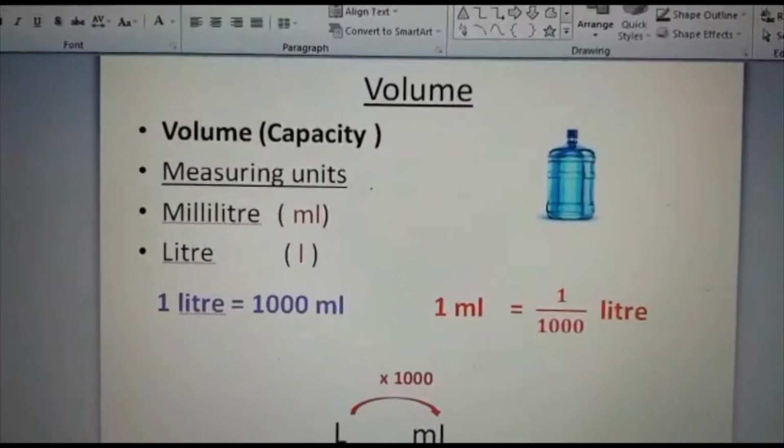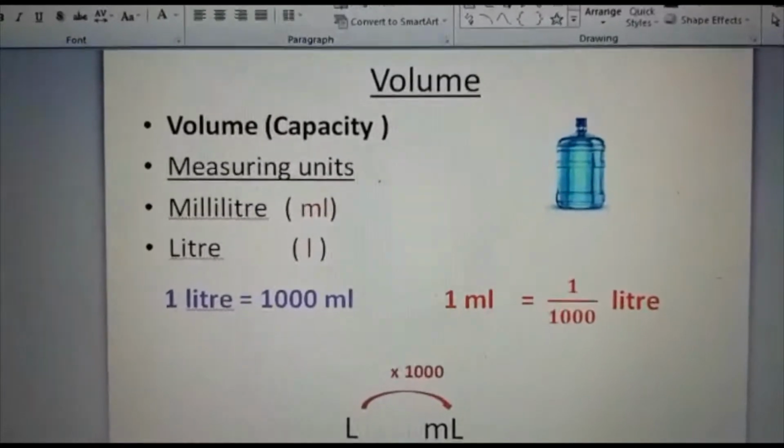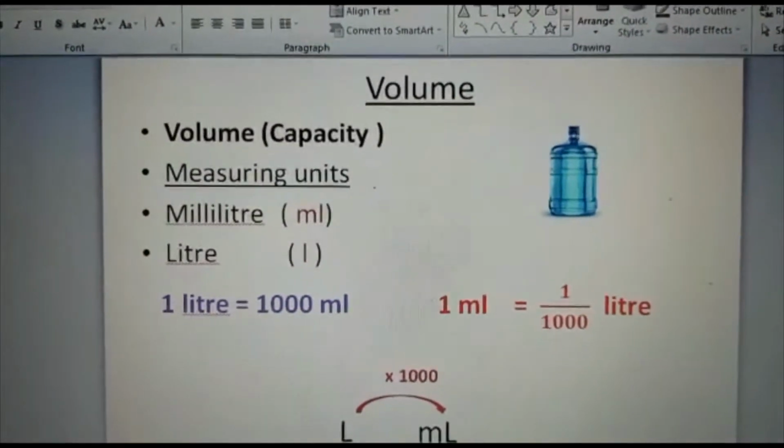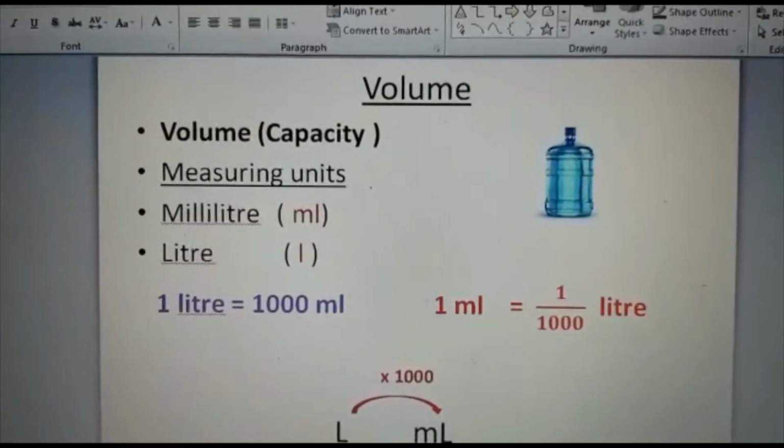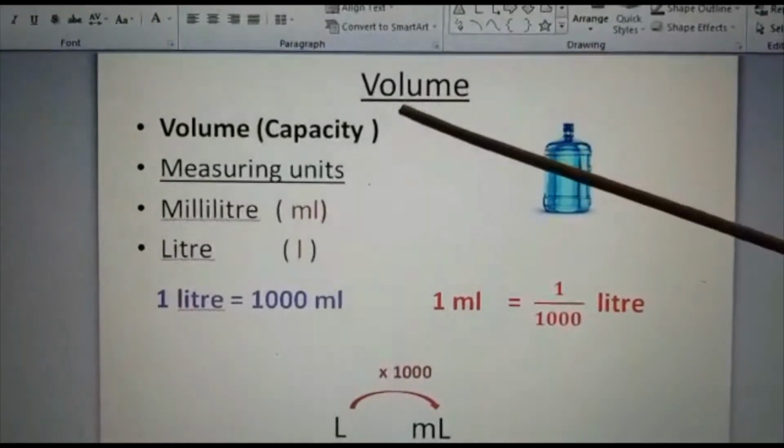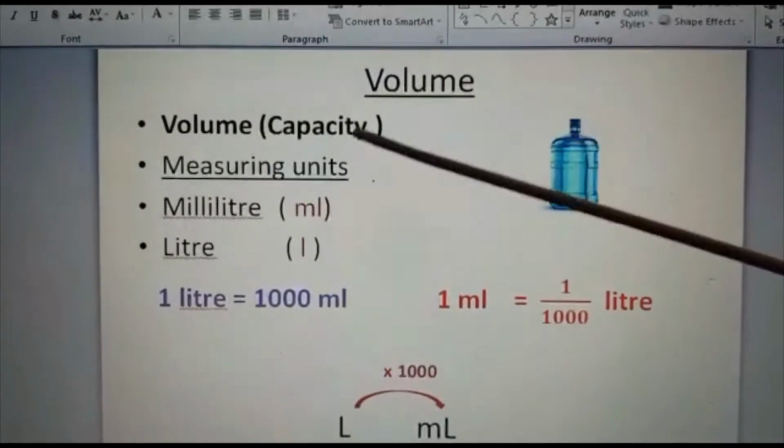Okay, so today we are going to start the third measurement. In the previous classes we studied about length and mass. Today we are going to study about volume. Okay, volume, or otherwise we will say capacity.